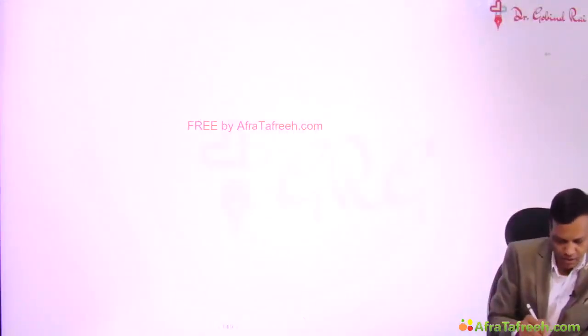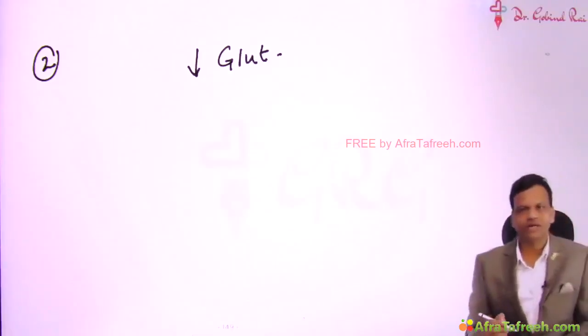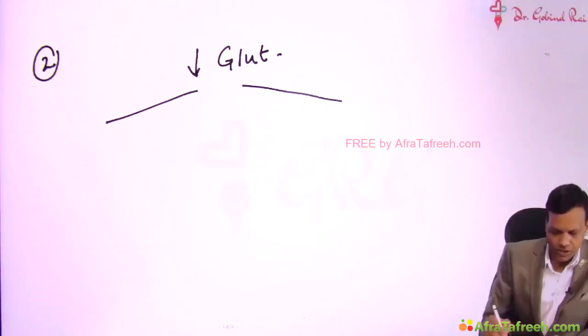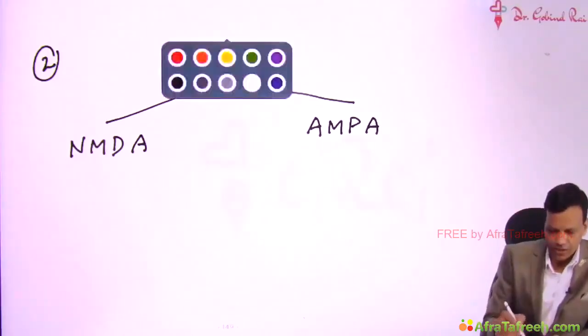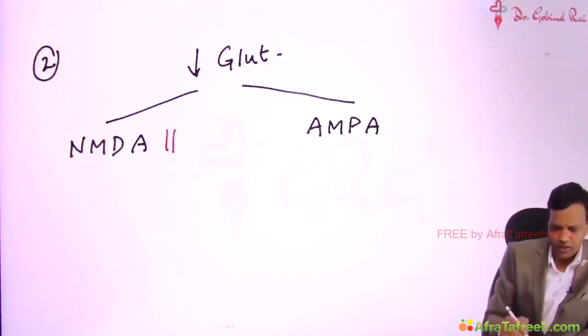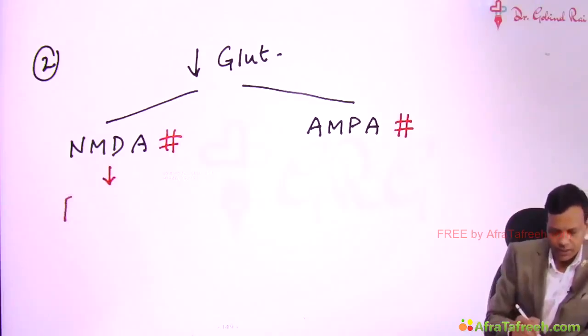Now, the second method of treating epilepsy is we can decrease the activity of glutamate. Glutamate is the main stimulatory amino acid in the brain. Now, the two main receptors by which glutamate works: one receptor is called NMDA and the second receptor is the AMPA receptor. If we block any of these receptors, we can use the drug for epilepsy. So we have two types of drugs. One is NMDA blocker and the second is AMPA blocker. The drug which acts by blocking the NMDA receptor is felbamate.